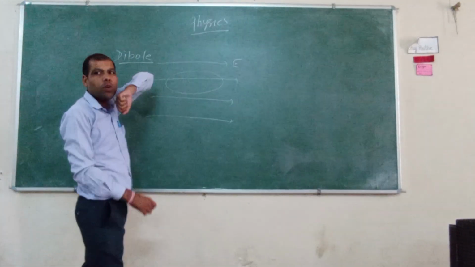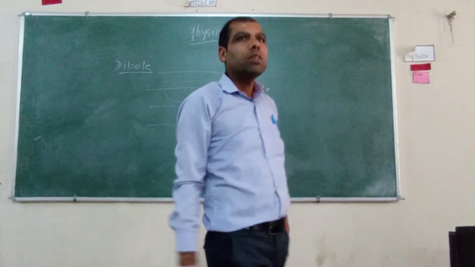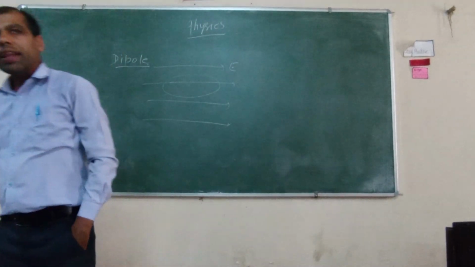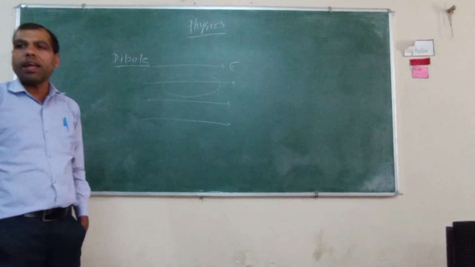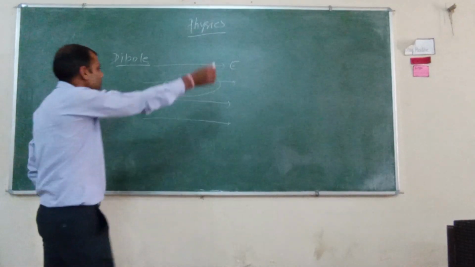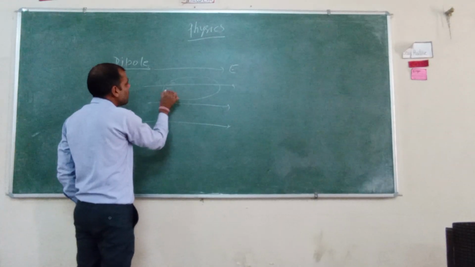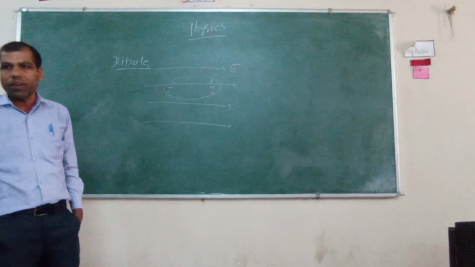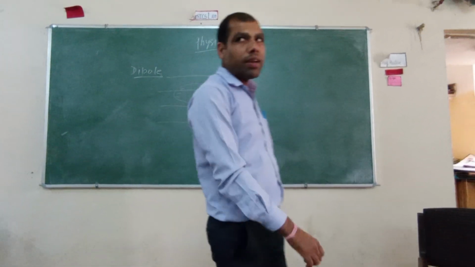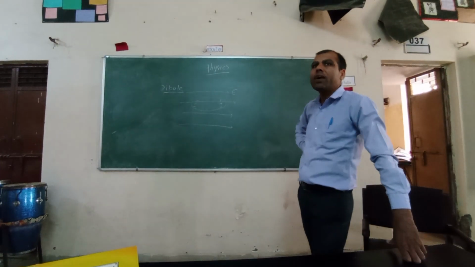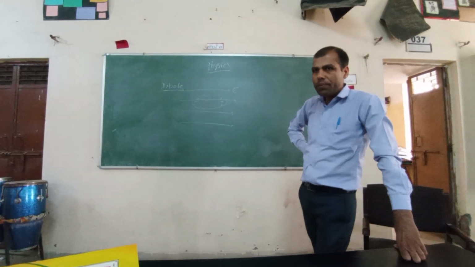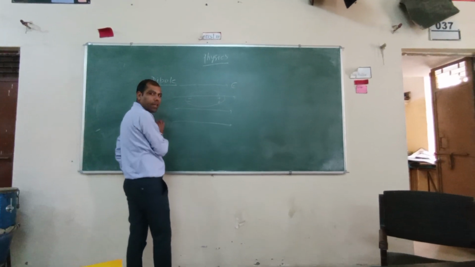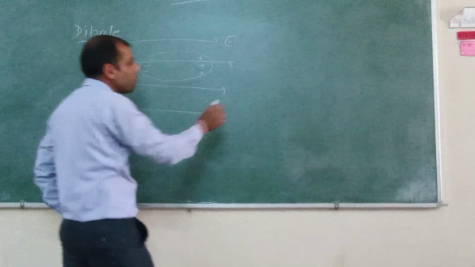As we all know, an electric field gives a force to the positive charges along its own direction, and the negative charges experience a force in the anti-parallel direction of the electric field. So here all negative charges will be accumulated and here all positive charges will be accumulated due to this uniform electric field. One thing to keep in mind is that the electric field should be uniform, otherwise this will not happen. So this side will have only negative charge and this side of the dielectric will have positive charge.